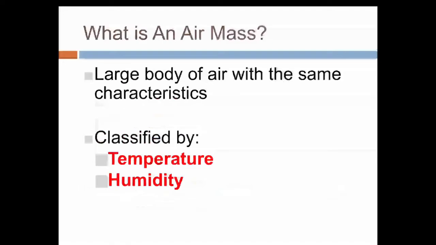So let's jump right in. What is an air mass? An air mass is a large body of air, all with the same characteristics. So an air mass is just our way of describing a body of air. And we classify air masses by their temperature and their humidity. So how hot or cold is it? How much moisture is there?